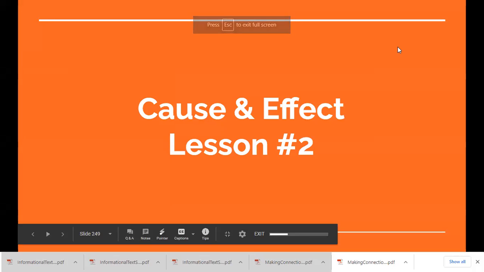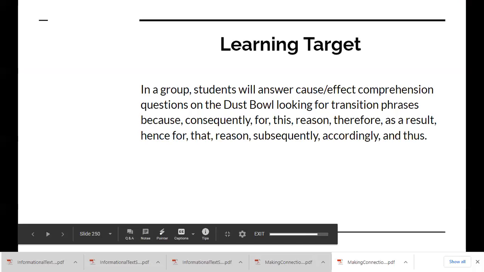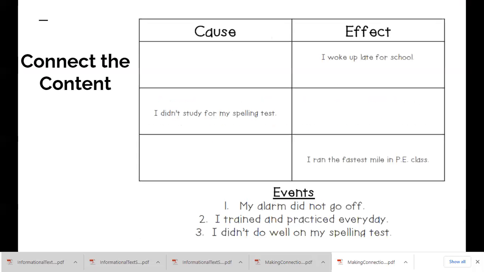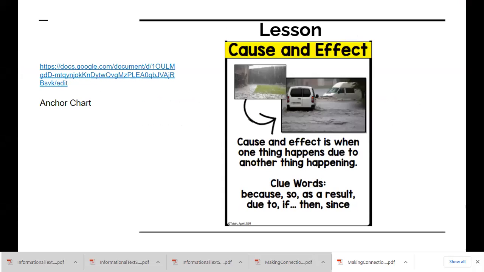Today we will do the second cause and effect lesson. We are going to answer some questions on the passage, the Dust Bowl. Then you will be asked to do a sorting activity in Showbie. But let's first talk about what is cause and effect. Cause and effect is when one thing happens due to another thing happening.